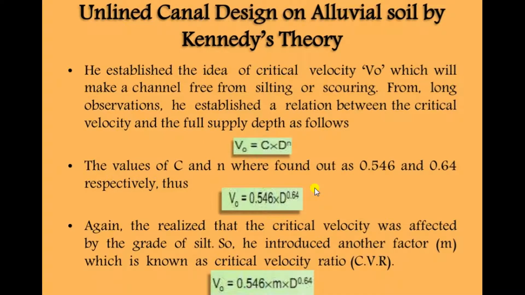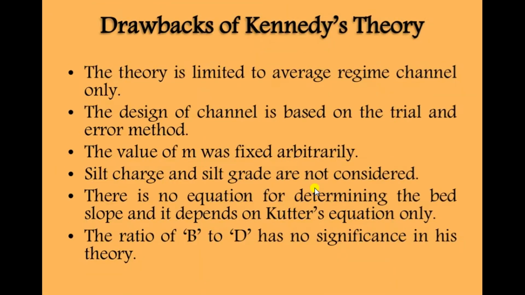Again, he realized that the critical velocity was affected by the grade of silt, so he introduced another factor M. M is known as the critical velocity ratio, called CVR. We are understanding what the critical velocity ratio is. V0 is equal to 0.546 into M into D raised to 0.64.